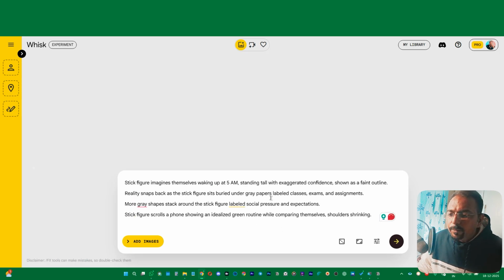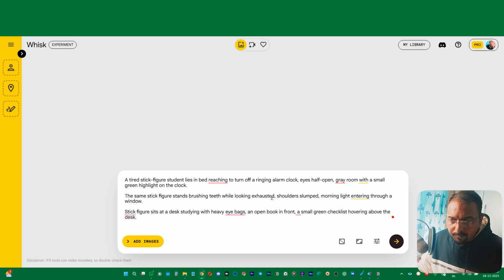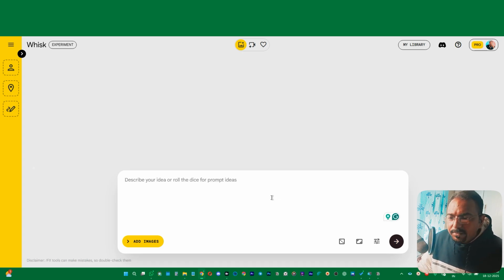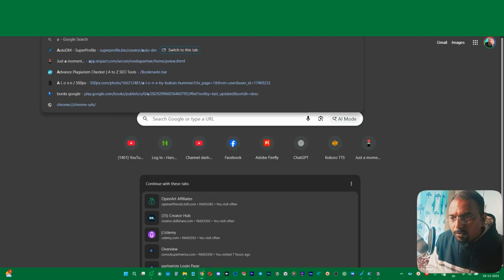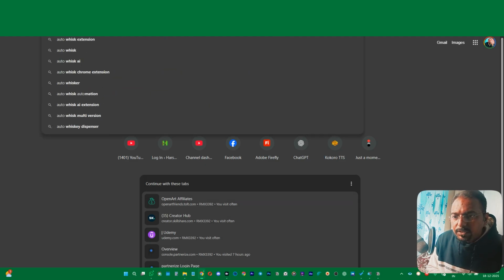So here you have to paste one prompt at a time, and then you need to generate the image, then you need to download it, but that would take you forever. But I will reveal my secret method where I generate all the images in one go. All you have to do is go to a new tab and search for the Auto Whisk extension.